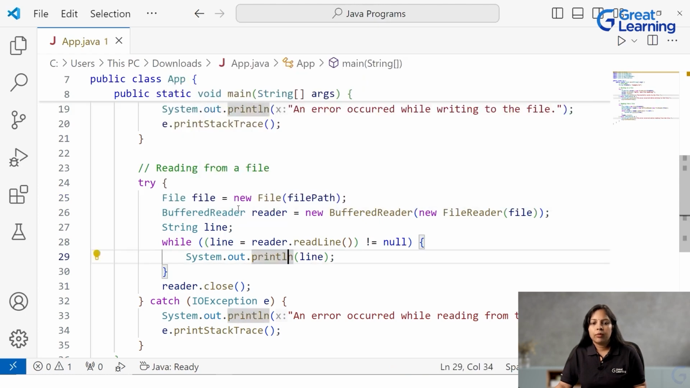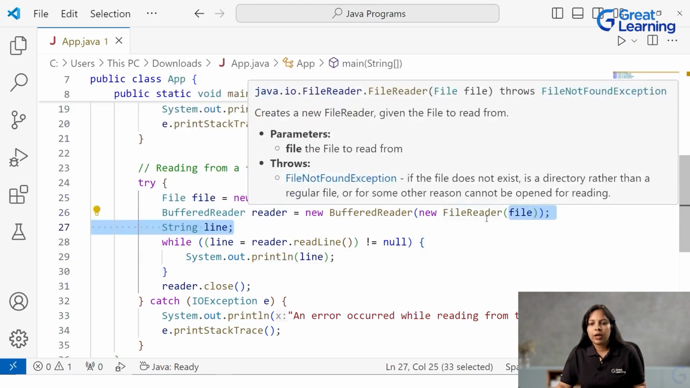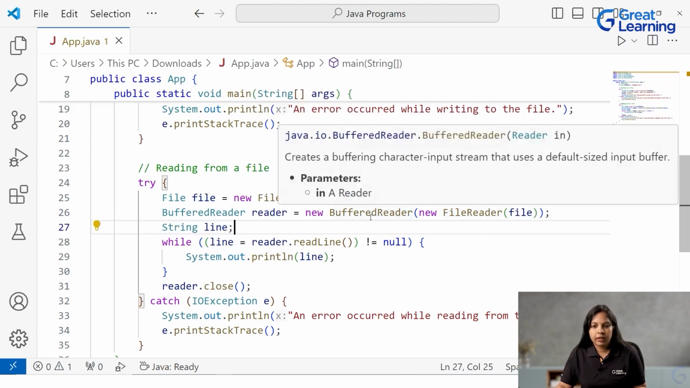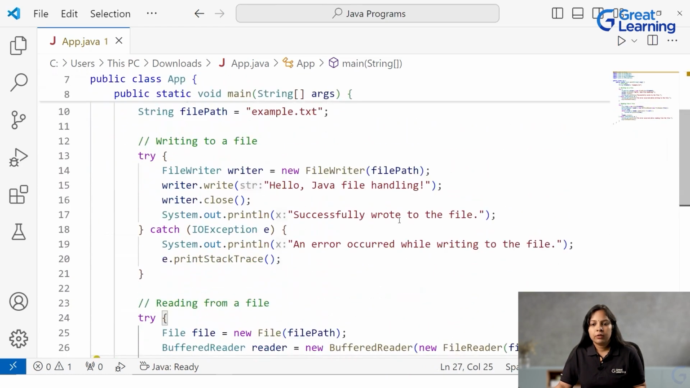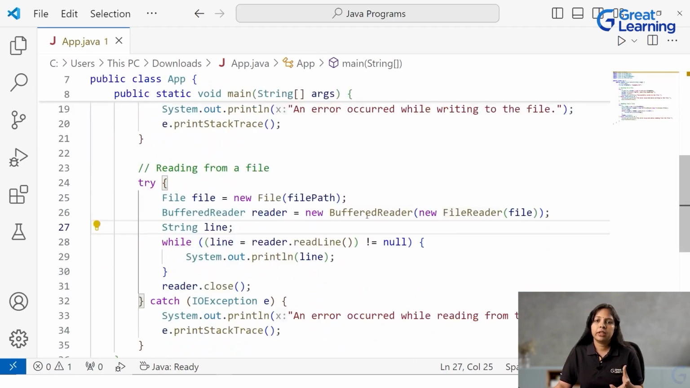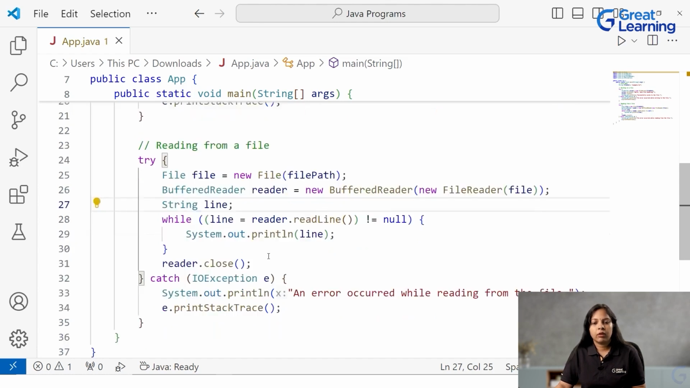Now from this file, you have to read the data. FileReader and BufferedReader, these two classes, which we imported earlier, are used to read the data from the file. FileReader will read the data character by character, and BufferedReader reads in a buffered way, which is a more efficient reading. Then what will it do with it? There is a variable defined as line, which is of type String. Whatever it reads, it will store into this variable line.